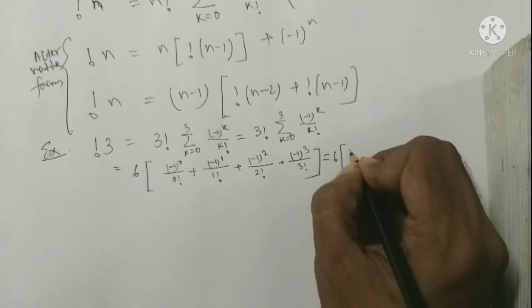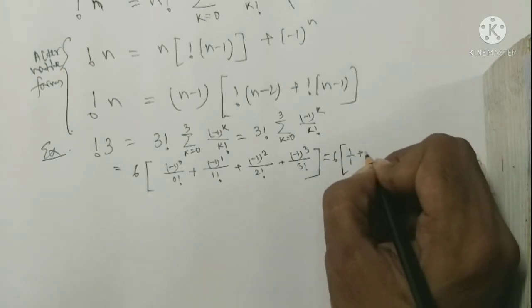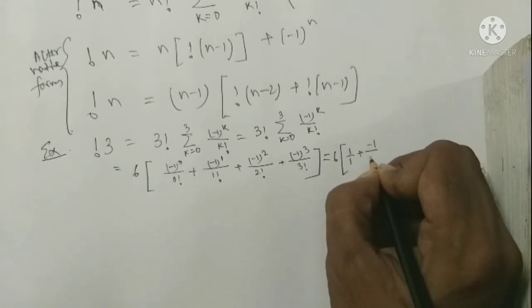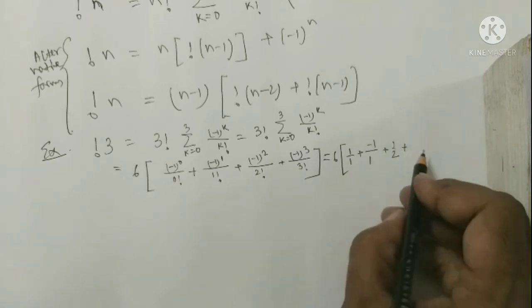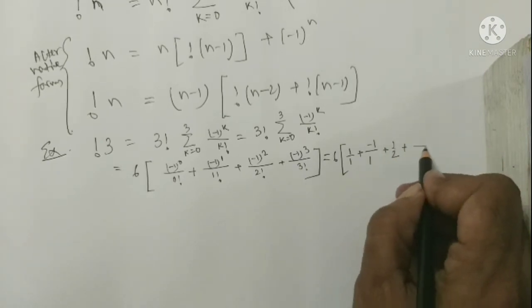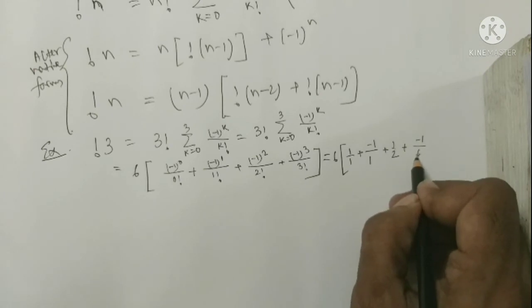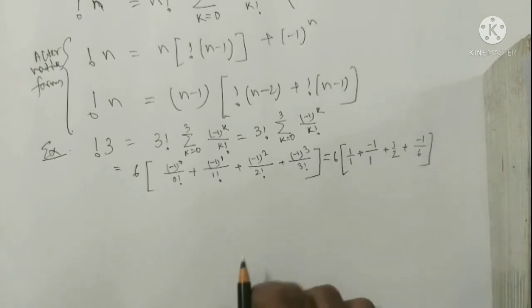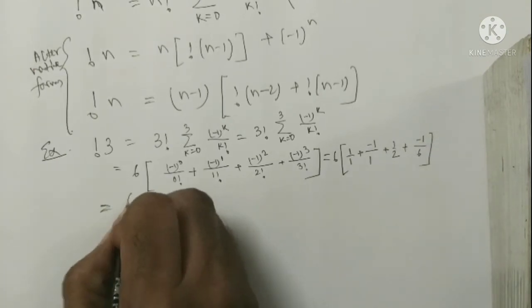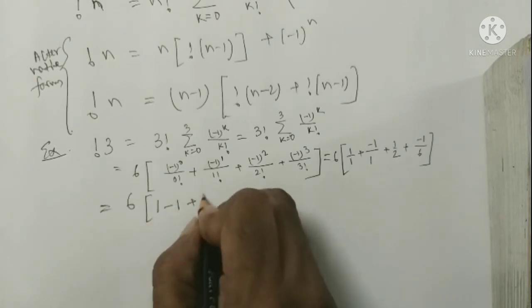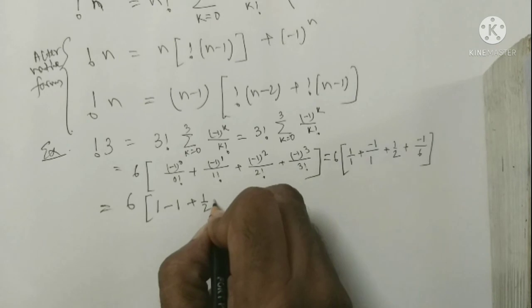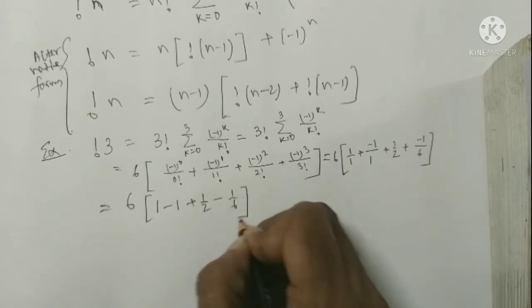6 times 1 by 1 plus minus 1 by 1 plus half plus minus 1 by 6, minus 1 by 6, and clearly we can write 6 times (1 minus 1 plus half minus 1 by 6).